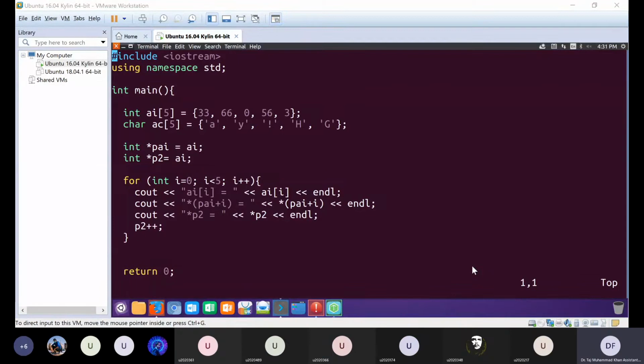Last time we learnt about pointer arithmetic, how pointer arithmetic is different from integer arithmetic, and the relationship between pointers and arrays. Have you any questions regarding that?